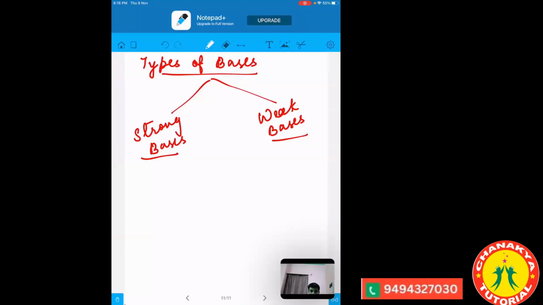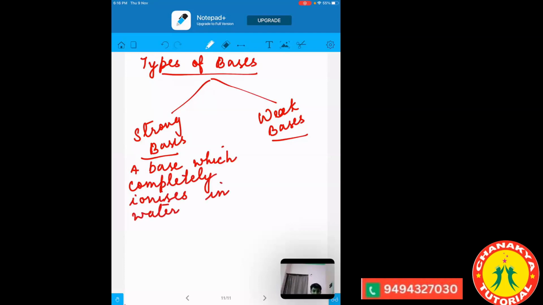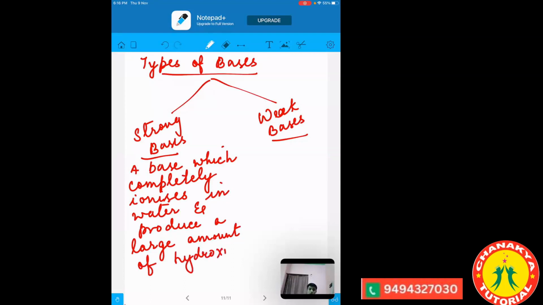So a strong base is a base which completely ionizes in water. And because of this, what do they do? They produce a large amount of hydroxide ion, which is OH minus ion.